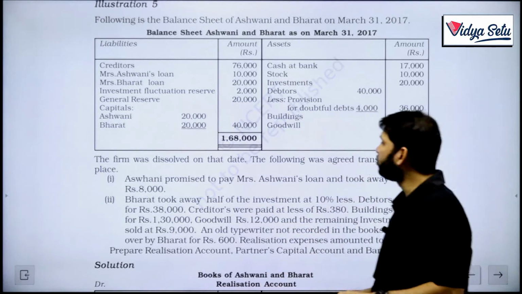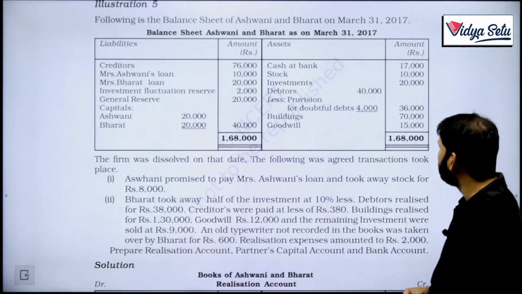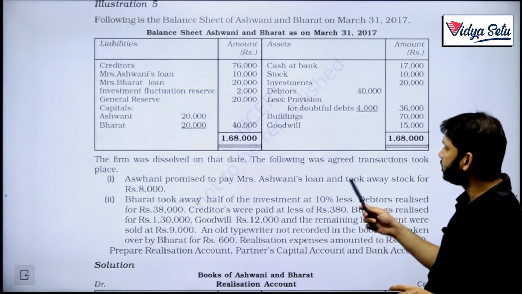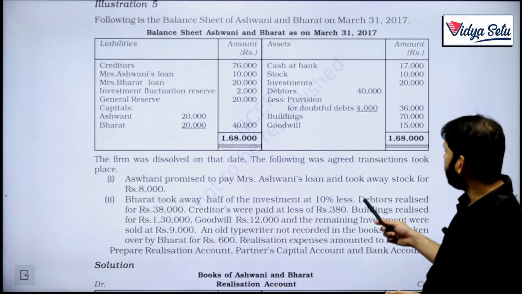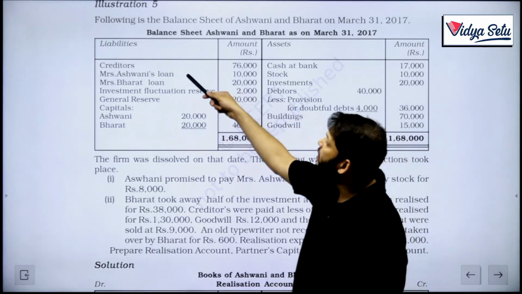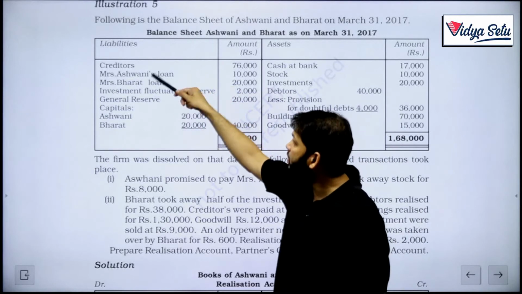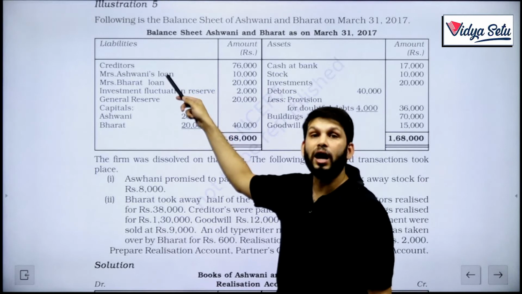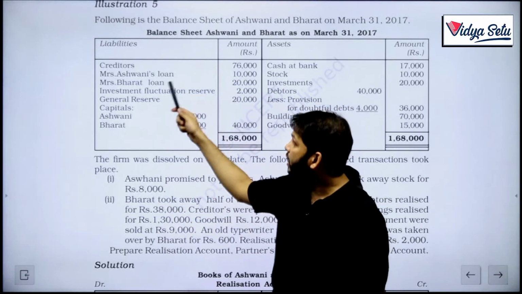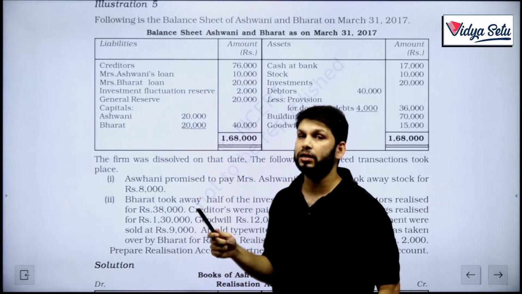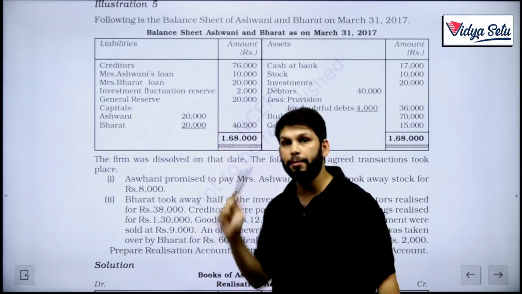The firm was dissolved on that date. The following transactions took place. Ashwani promised to pay Mrs. Ashwani's loan, and took away stock for 8,000. So this is Mrs. Ashwani. These are not partners. These are the wives of the partners, I believe. So these are outside liabilities. Had it been just Ashwani and Bharat's loan, these were inside liabilities, partners' loans, but these are outside liabilities.